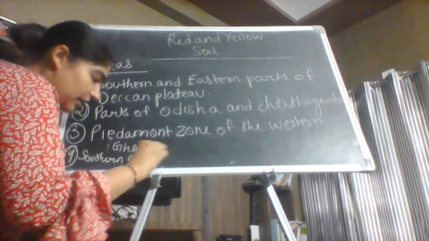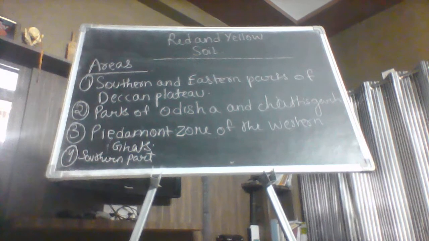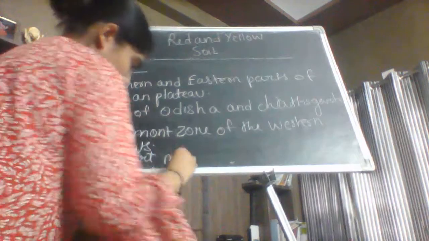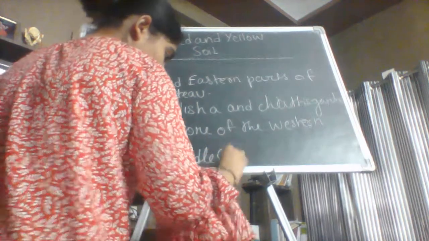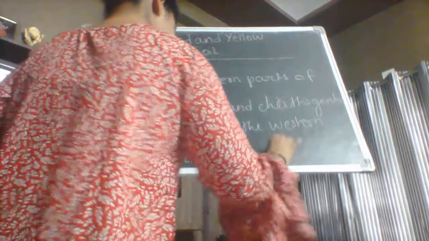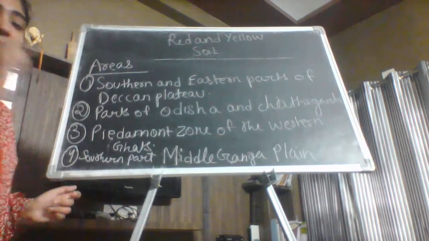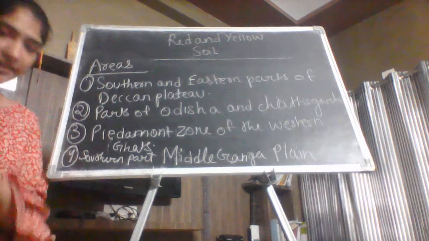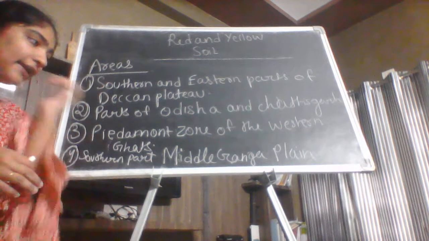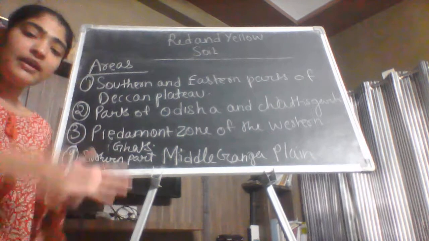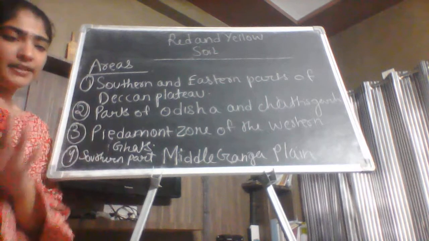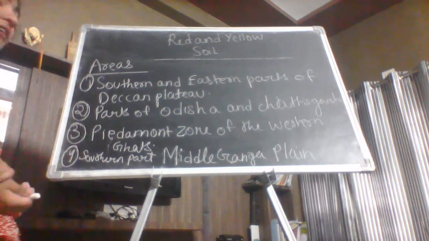Now the fourth area where we find the red and yellow soil is the southern parts or areas of the Middle Ganga plain. Now what is Middle Ganga plain? Middle Ganga plain covers the area between Bihar and eastern Uttar Pradesh. So you can write that the red and yellow soil is also found between Bihar and eastern Uttar Pradesh. So these are the areas for the red and yellow soil.